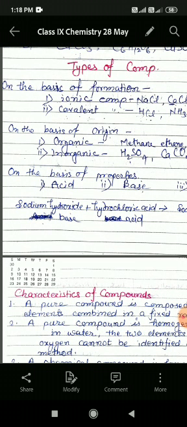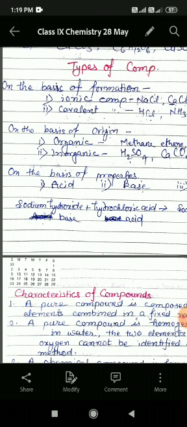Now students, we will discuss the basis of origin. Compounds can be categorized into two types, and these are organic compounds and inorganic compounds. In organic compounds, the word organ relates to different organs of living things. Therefore, organic compounds are the compounds which are obtained from living beings, that is plants and animals.